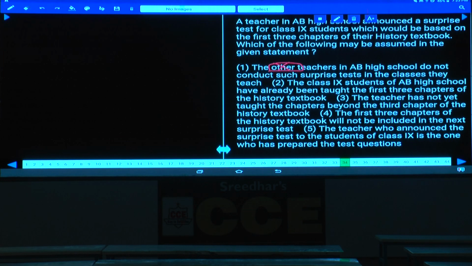The next one: the class 9th students of AB High School have already been taught the first 3 chapters of the history textbook. Isn't it? That was there in your mind or not? Why has she restricted it only to the first 3? Because she assumes they might have completed them. Without completing those chapters, she cannot put a surprise test on this. As she has decided to put a surprise test, it implies that these topics might have been completed.